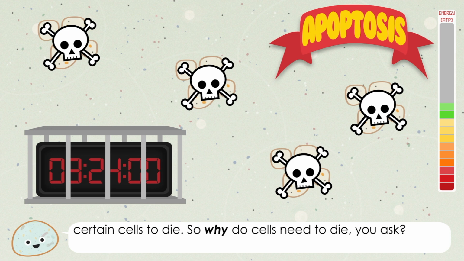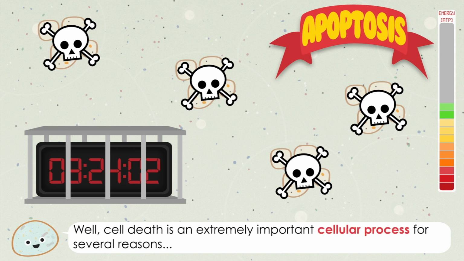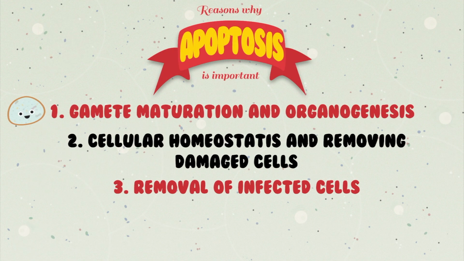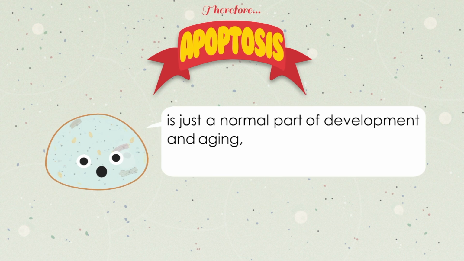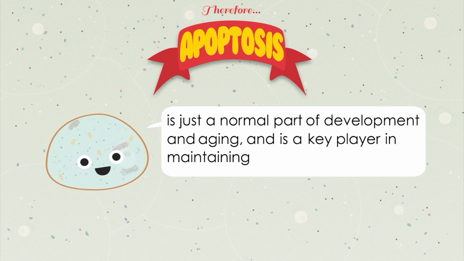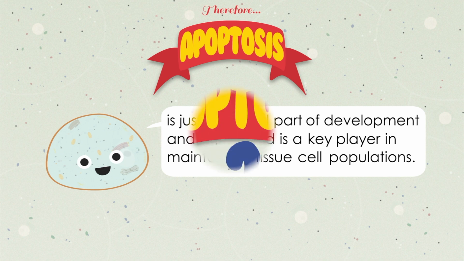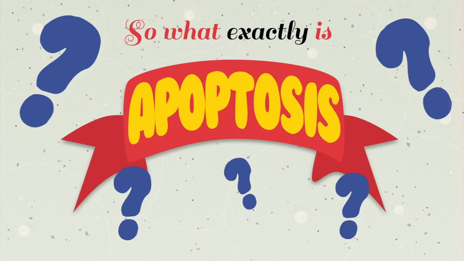So why do cells need to die, you ask? Well, cell death is an extremely important cellular process for several reasons. Firstly, it plays an important role in gamete maturation and organogenesis. Secondly, it maintains cellular homeostasis and damaged cell removal. Thirdly, cells affected by infectious agents can be removed via apoptosis. Therefore, apoptosis is just a normal part of development and aging and is a key player in maintaining tissue cell populations.